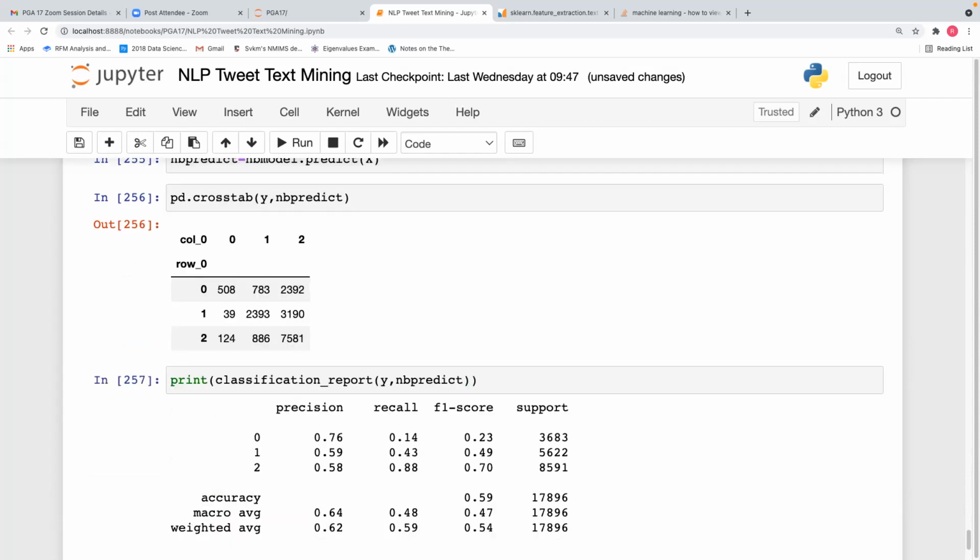Sir, we have one point, the negatives are independent, we don't have enough sample sizes. 3683, no? Not that much imbalance. If it is less than 1000, we can say it is imbalanced, but not here. Recall is 0.14, that is too bad, sir. Yeah, so naive Bayes is predicting it wrong. Multinomial naive Bayes is not working here.